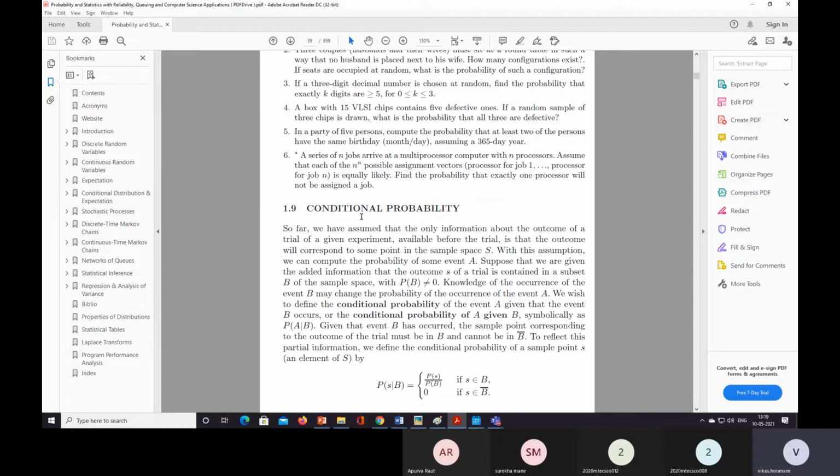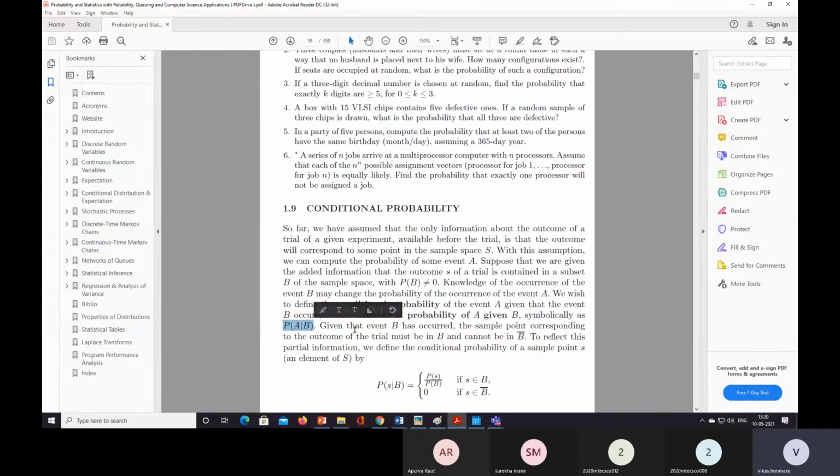But in conditional probability we require the knowledge of the previous event; knowledge of the occurrence of event B may change the probability of occurrence of event A. So we can read it as the conditional probability of A given B. Already event B has occurred, and we try to get the probability of A given that B, represented as probability of A given B.